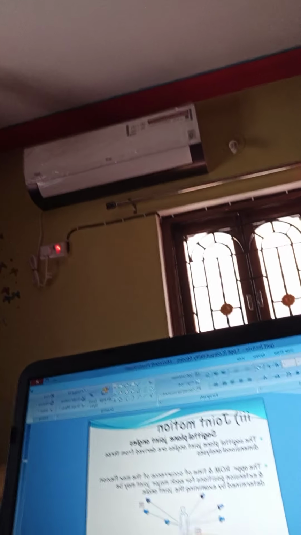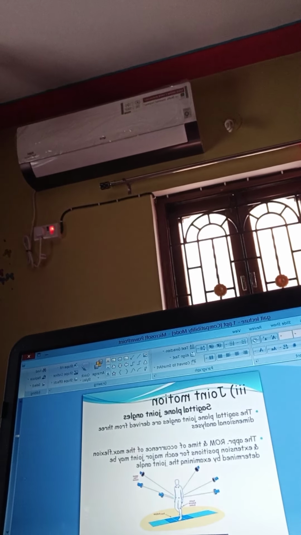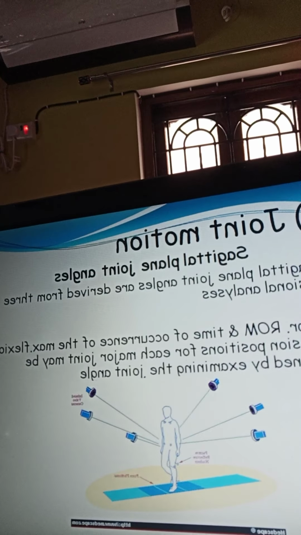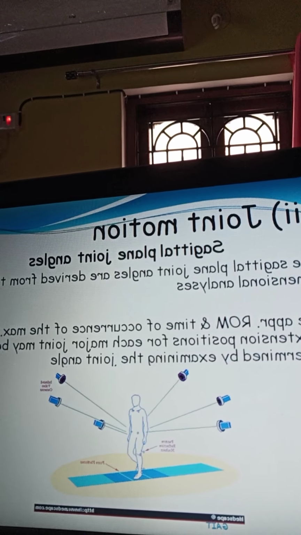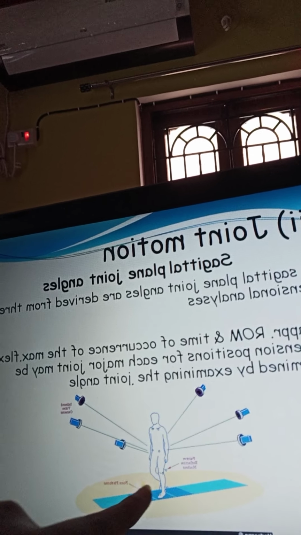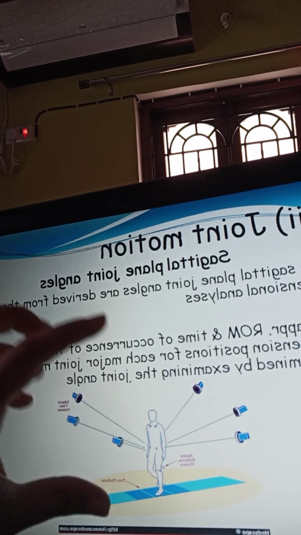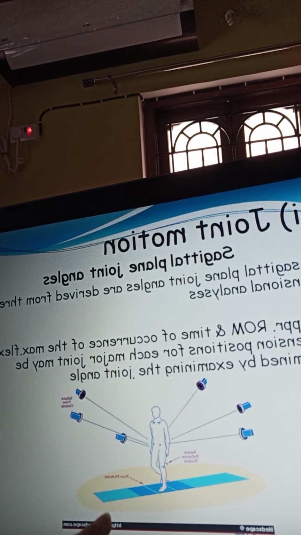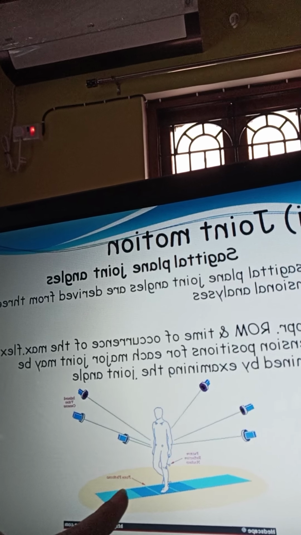So I will show you the sagittal plane in joint angles. There is one figure I can show you, like I will put it in a slide share. I hope you can see. One person has some electrodes on the body, and there is a force plate.